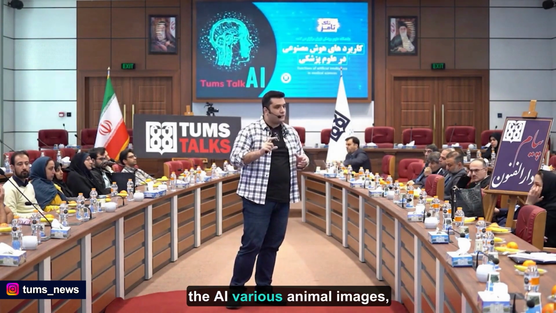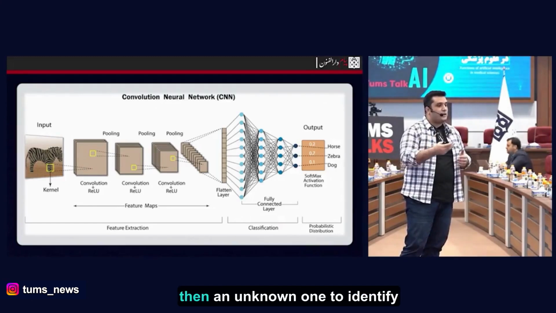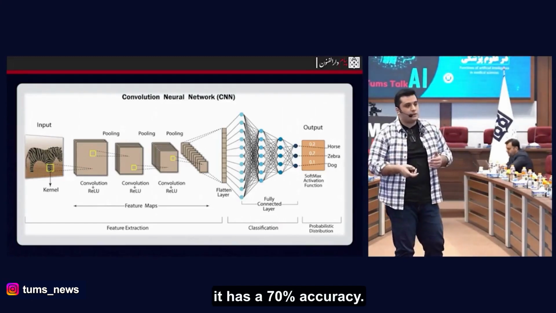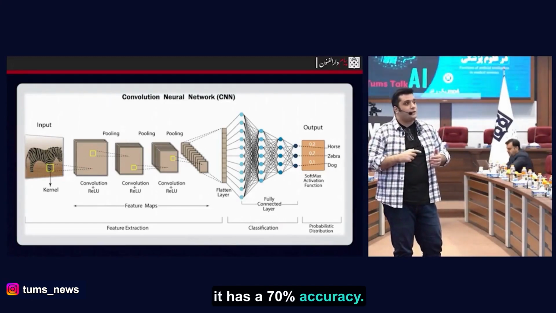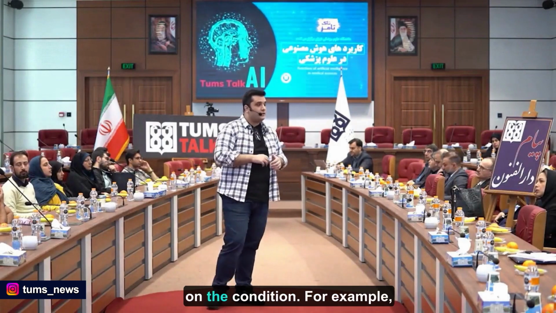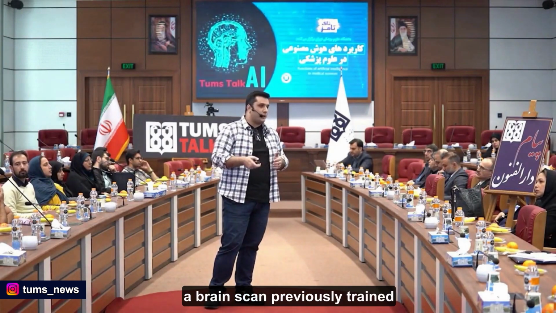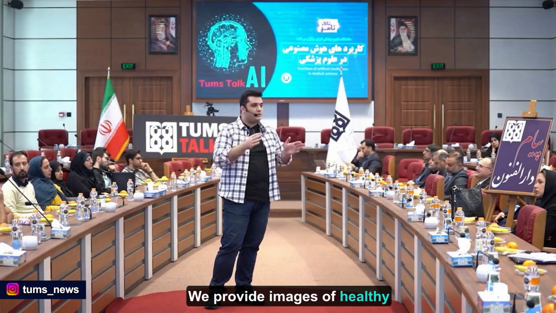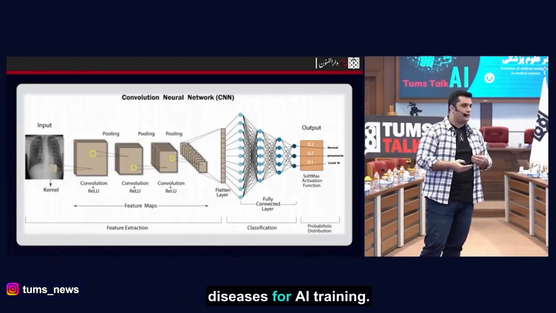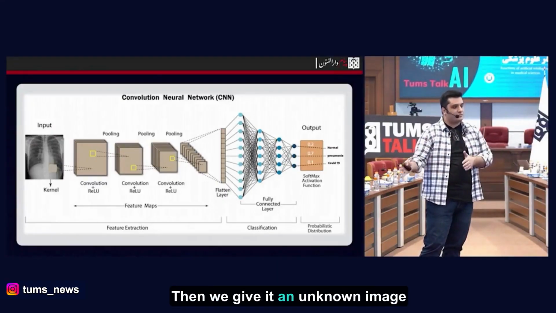We showed the AI various animal images, then an unknown one to identify. It has a 70% accuracy, providing probabilistic insights on the condition. For example, a brain scan previously trained on, showing healthy and diseased images. We provide images of healthy tissues and tissues with various diseases for AI training. Then, we give it an unknown image.